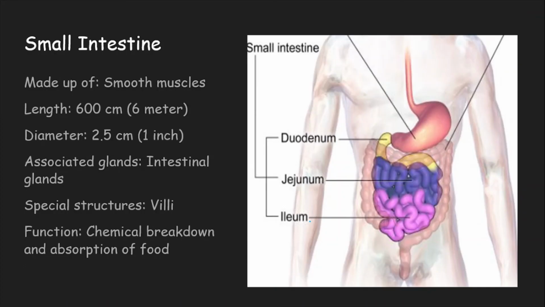Coming to the small intestine. The small intestine is again made up of smooth muscles, and it is the longest part, about 6 meters.